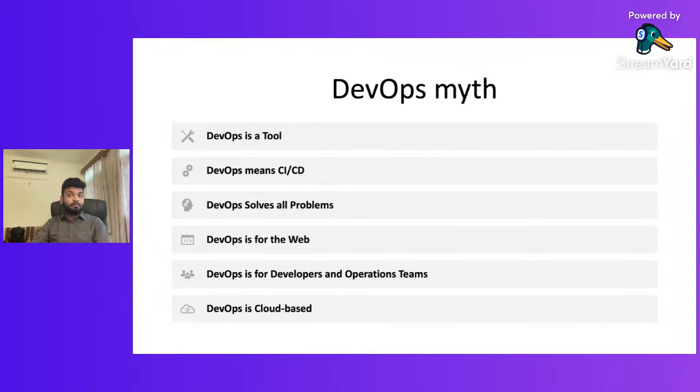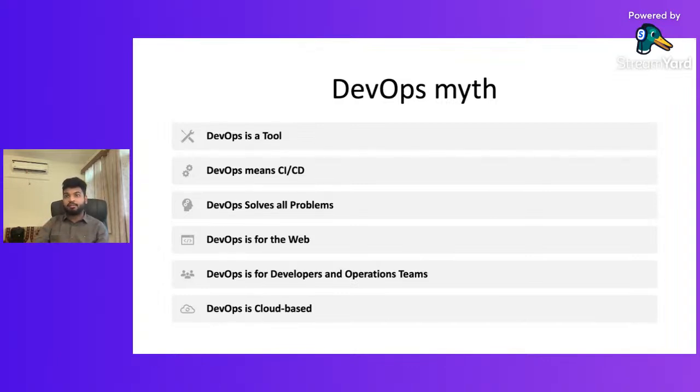DevOps is only for web. No, if you are building a mobile app, web app, or a desktop application, you can apply DevOps in any type of application. DevOps is for development and operations teams. 90% it is right, but DevOps is not only for developers and operations teams. It is also for the QA team, the ML team, the data analytics team, and the security team. So DevOps is for everyone.